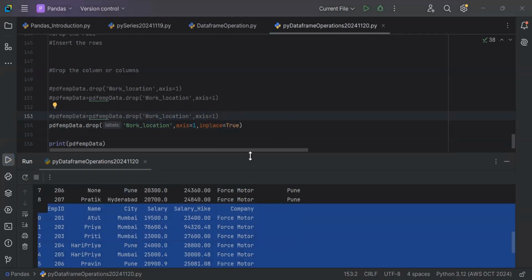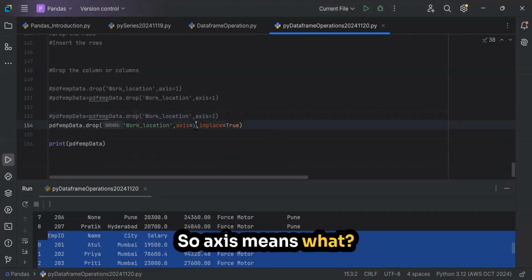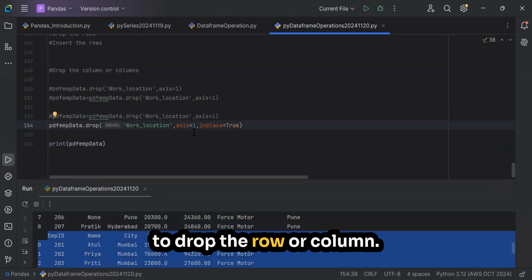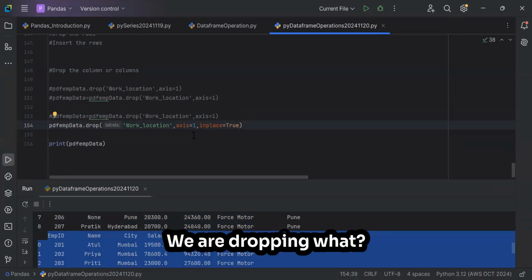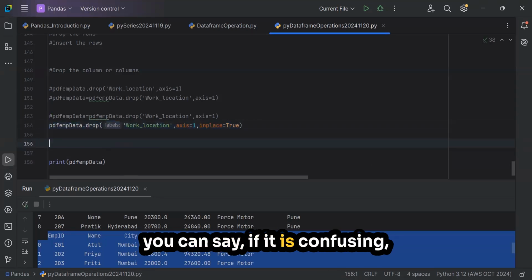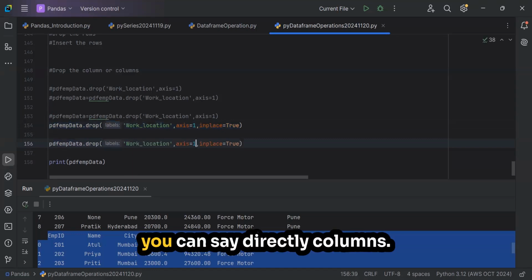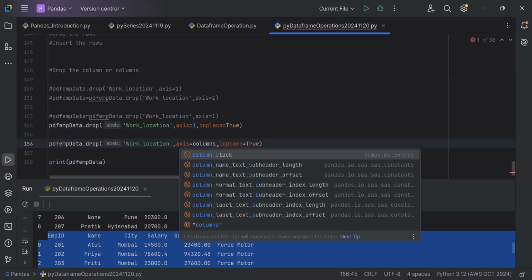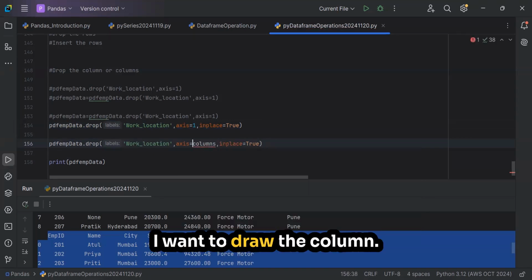Okay. So axis means what? Axis means whether you want to drop the row or column. We are dropping what? Column. So axis we can give 1, or else, if it is confusing, you can say directly columns. I want to drop the column.